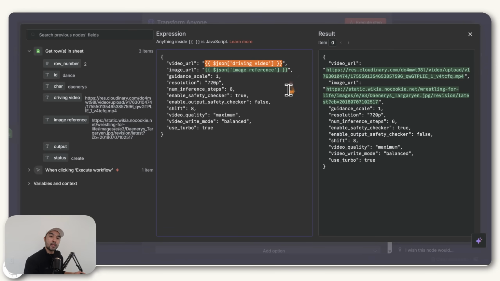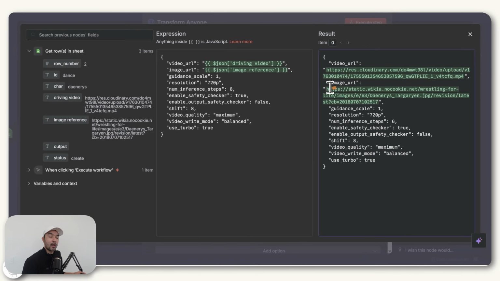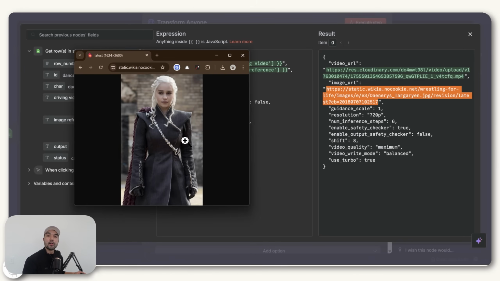So that means that's basically a dynamic value. What it's doing is just referring to the driving video in the previous node, which is this one, so that in the actual run, this is what it passes, which if you remember is our driving video that we uploaded in Cloudinary. And we also have our image URL, which points to our image reference.